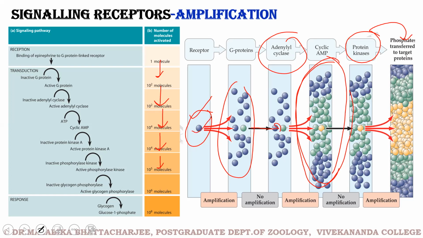So that started with a simple small receptor, but that one ripple, as it moves down the cytoplasm, has created a huge wave of target proteins which are now activated by addition of phosphates. So whenever there is a signal moving downstream, there is always the amplification of the signal.